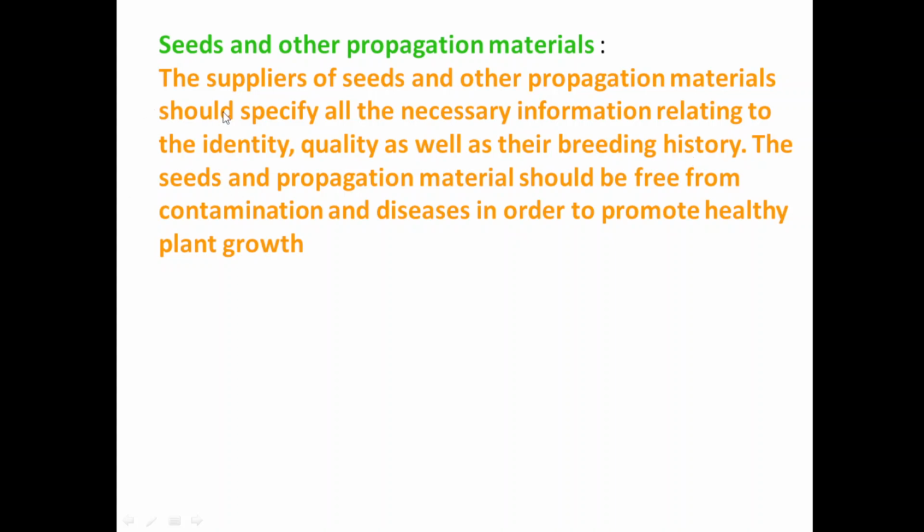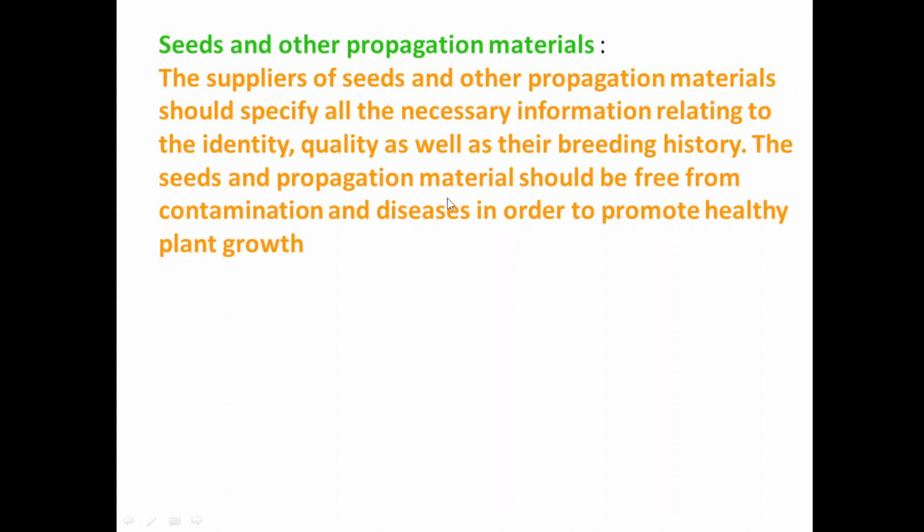So whoever the supplier of that particular seed or propagation material, such as tubers, roots or stems, for its cultivation, should provide the complete information relating to its identity, complete identification as well as quality of that plant, and if any breeding techniques are applied on that particular plant, the breeding history, all the information should be provided by the supplier to the cultivator.